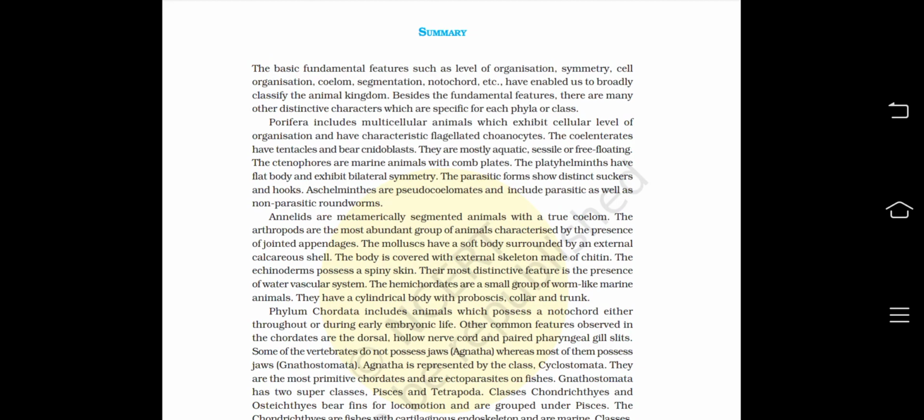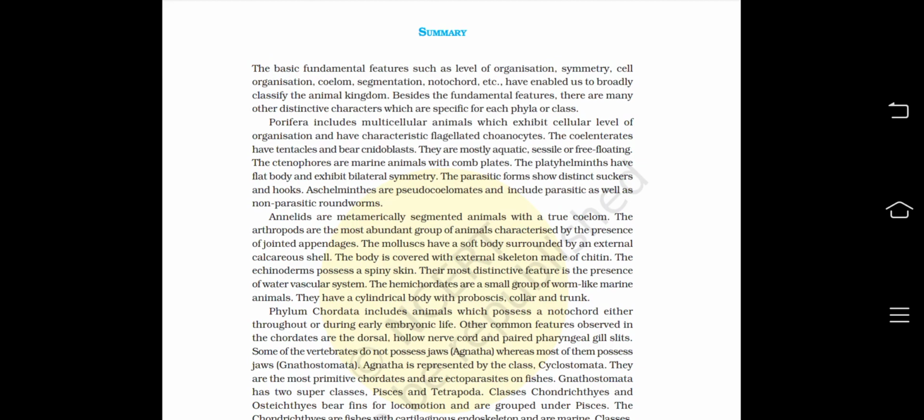Now, the basic fundamental features such as level of organization, symmetry, cell organization, coelom, segmentation, notochord, etc. have enabled us to broadly classify the animal kingdom. Besides the fundamental features, there are many other distinctive characters which are specific for each phyla or class.